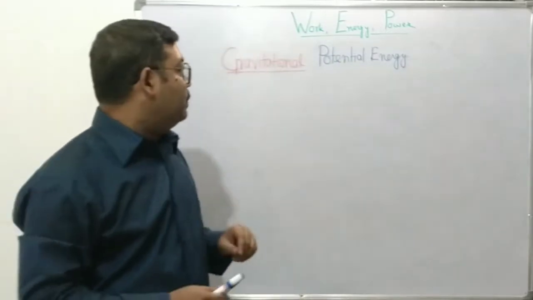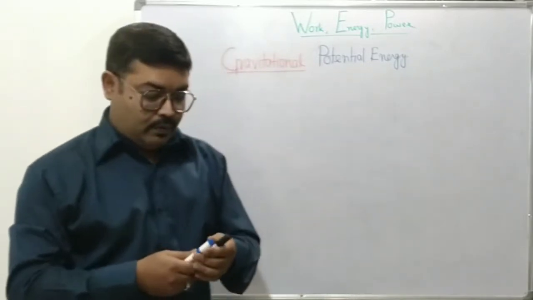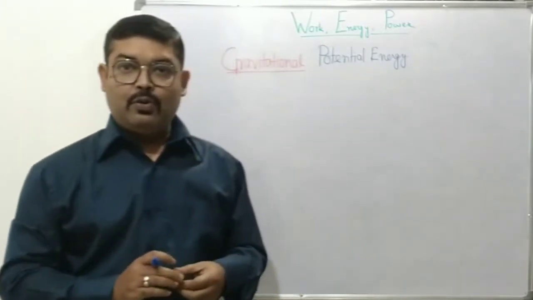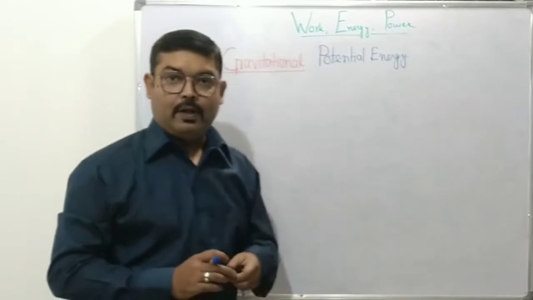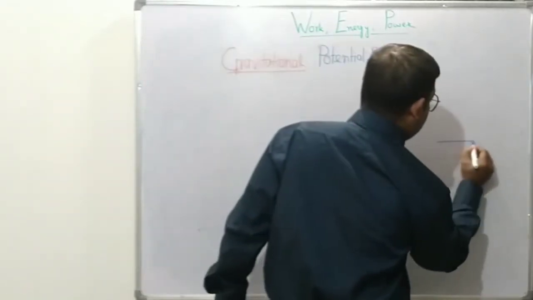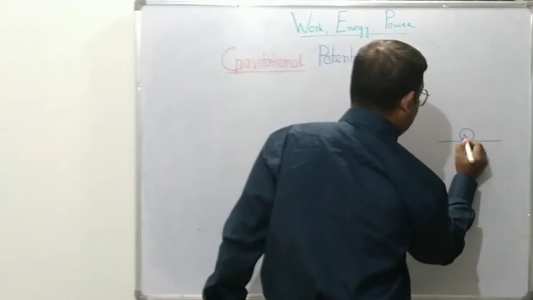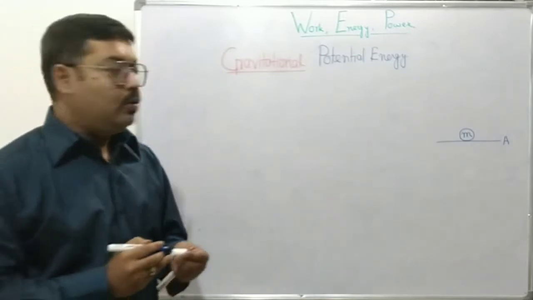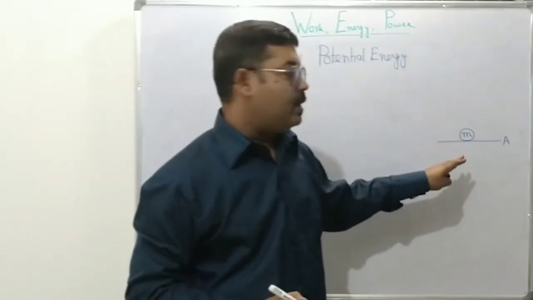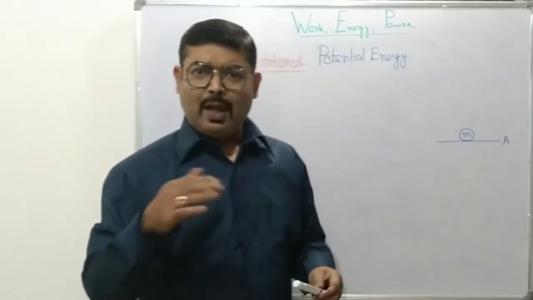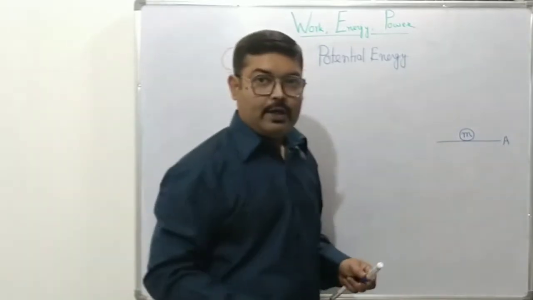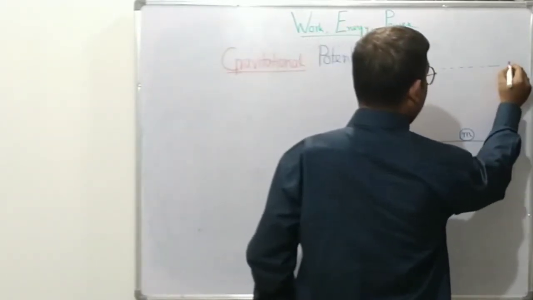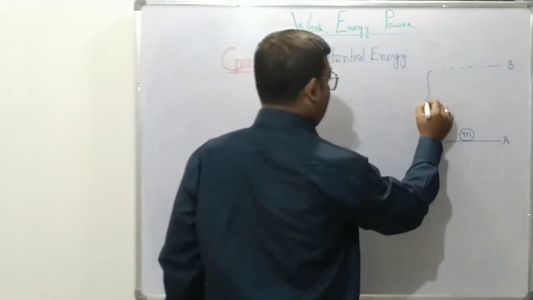Right? Now we will see what amount of potential energy will be stored in a body when it's in the Earth's gravitational field. Let's say we have an object or body of mass m resting at the ground level. So it is under the influence of Earth's gravitational force, and that force is, we know, mg in the downward direction. Now if we have to take this object and move it to another level B at a height of say h,